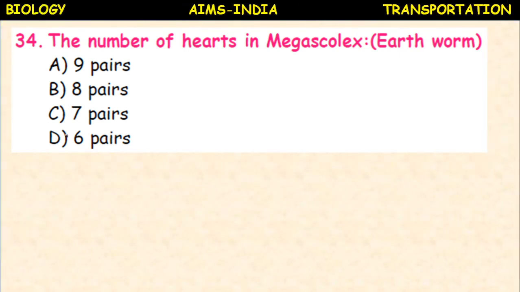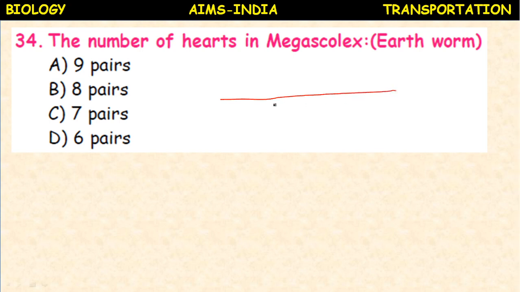The number of hearts in Megascolex. Megascolex means earthworm. How many pairs of hearts are present? 9 pairs, 8 pairs, 7 pairs, 6 pairs. If you take earthworm, there are two main blood vessels present. It is a closed type of circulatory system only in earthworm. These two main blood vessels are called dorsal blood vessel and ventral blood vessel. They are connected by these hearts which are placed laterally. They are called lateral hearts.